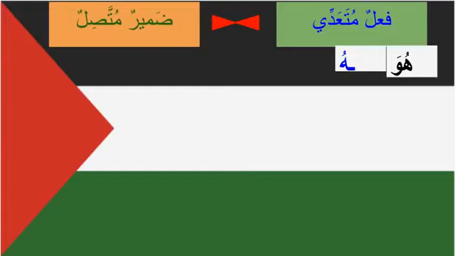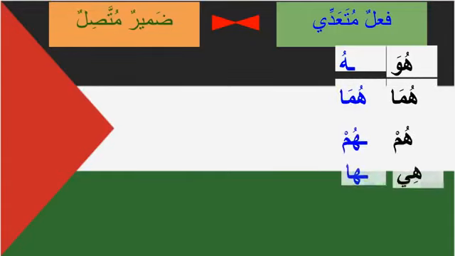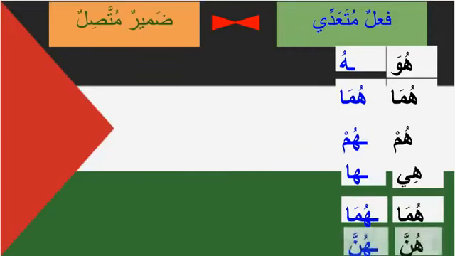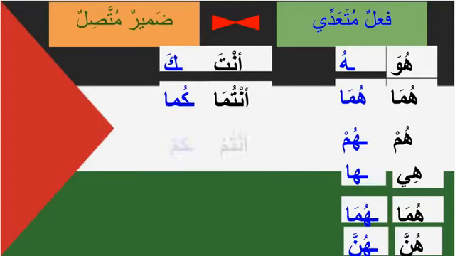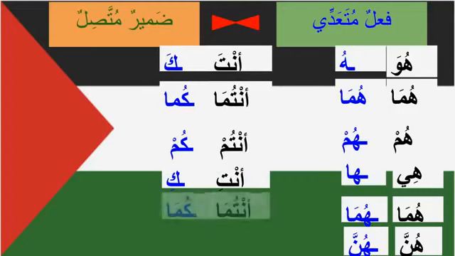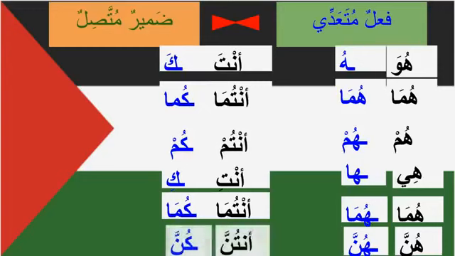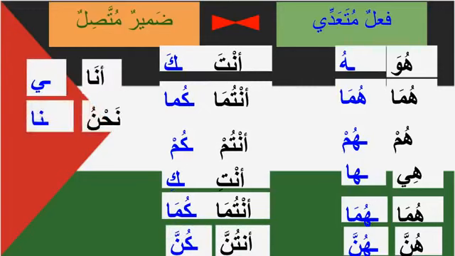Just to see how the damir muttasil is written: huwa is written in this fashion, hu, huma, hum, hiya is ha, huma is huma, hunna remains hunna, and from anta it becomes ka, antuma becomes kuma, antum becomes kum, anti becomes ki, antuma is kuma, antunna is kunna, ana is ya mutakallim, nahnu is na. These are all damir muttasil. So how do we use this damir muttasil in a jumlatul fi'liyah?